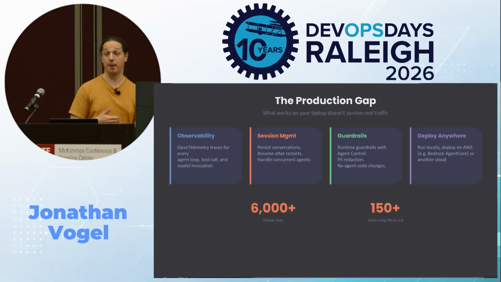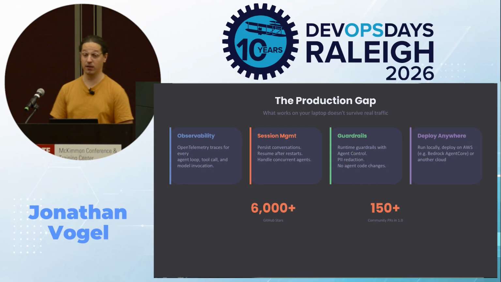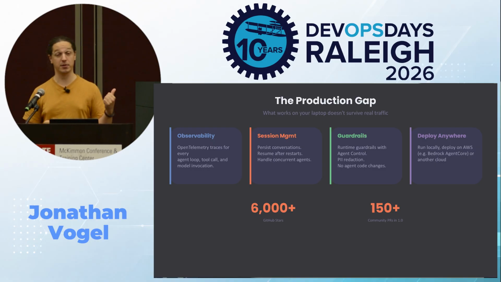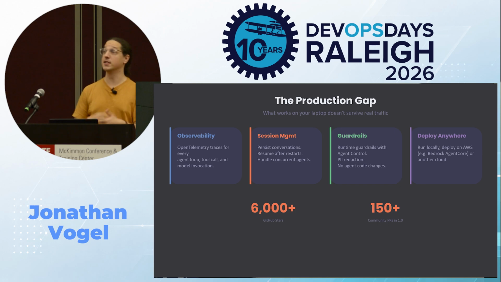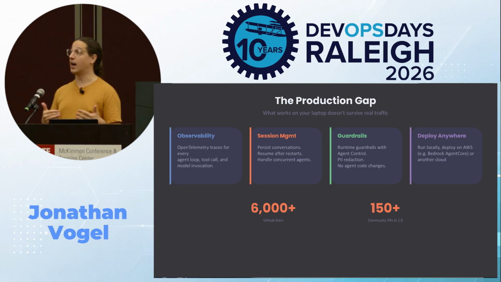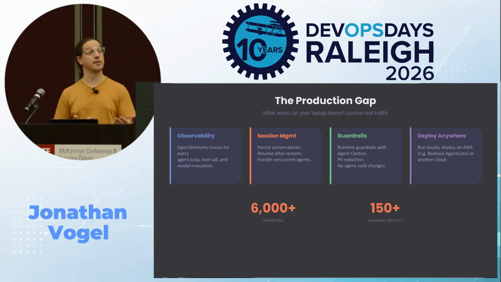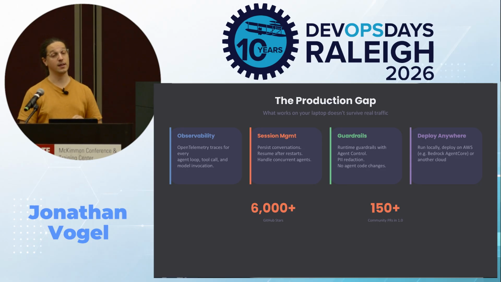So y'all care about what happens after this demo, right? So let me talk about the production story, observability. So Strands has OpenTelemetry built in. So every agent loop iteration, every tool call, every model invocation, it's all traced. So when your agent does something unexpected at 2 a.m., you can see exactly why.